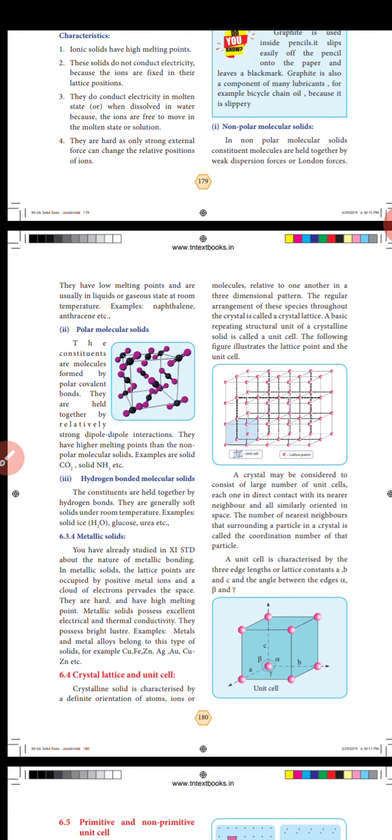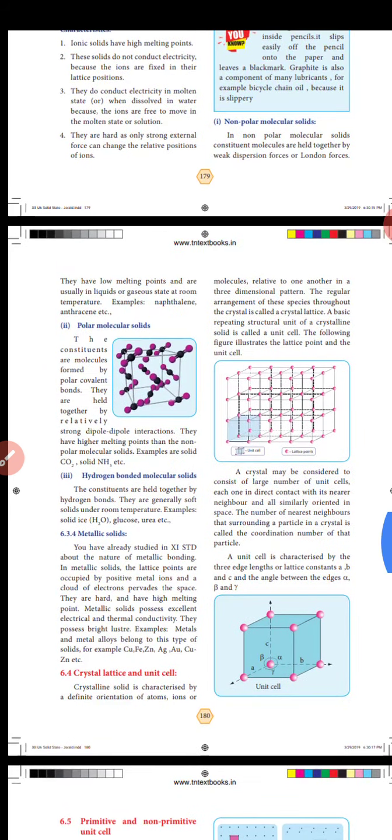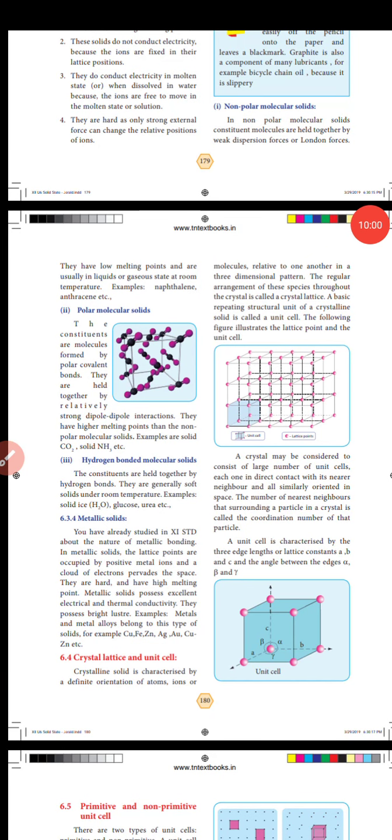Metallic solids: you have already studied the nature of metallic bonds. In metallic solids, the lattice points are occupied by positive metal ions and a cloud of electrons provides the space.